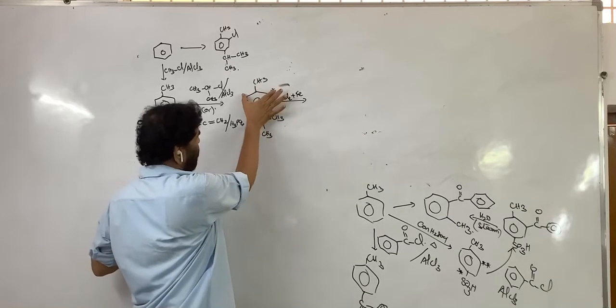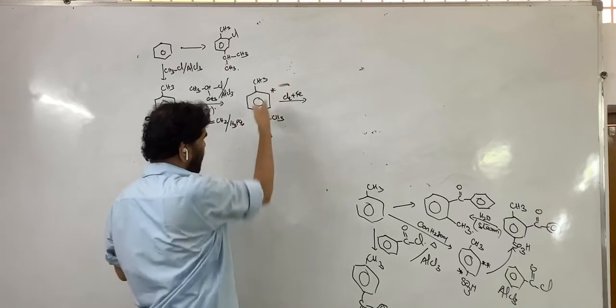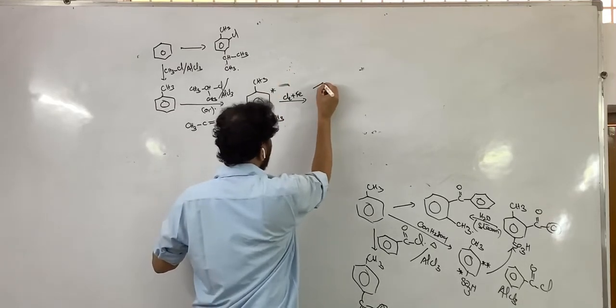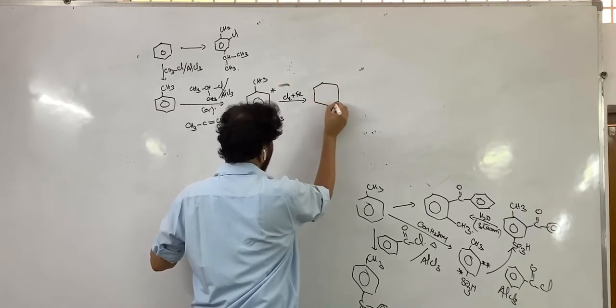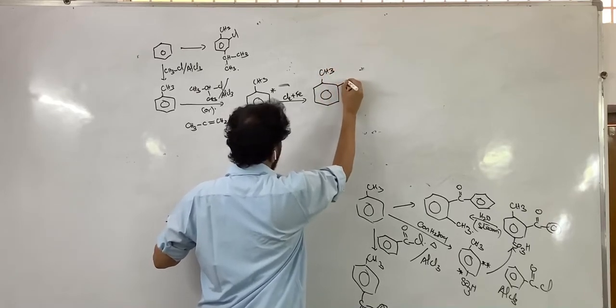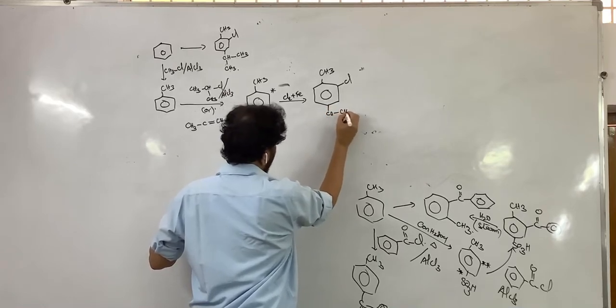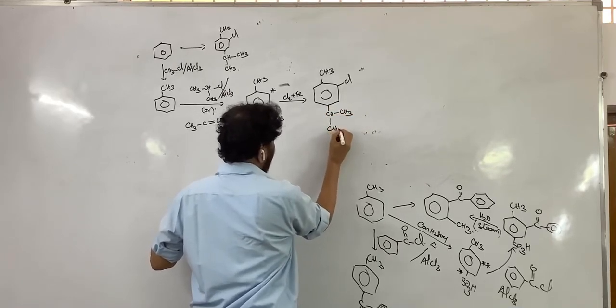For methyl, ortho position and para position. Para is already locked, therefore it has to go to the ortho of the methyl, not the other place. This is Cl, this is CH, CH3, CH3.